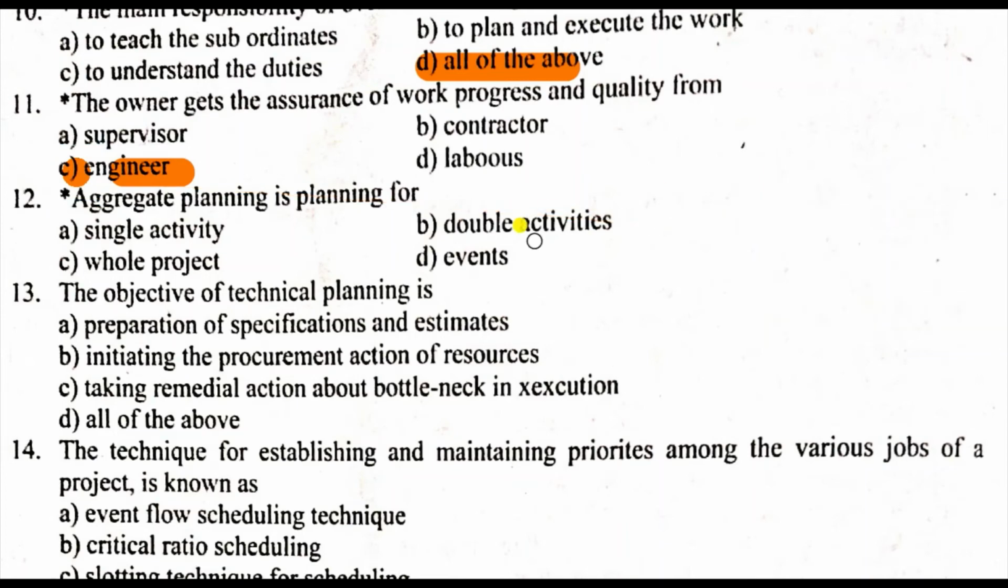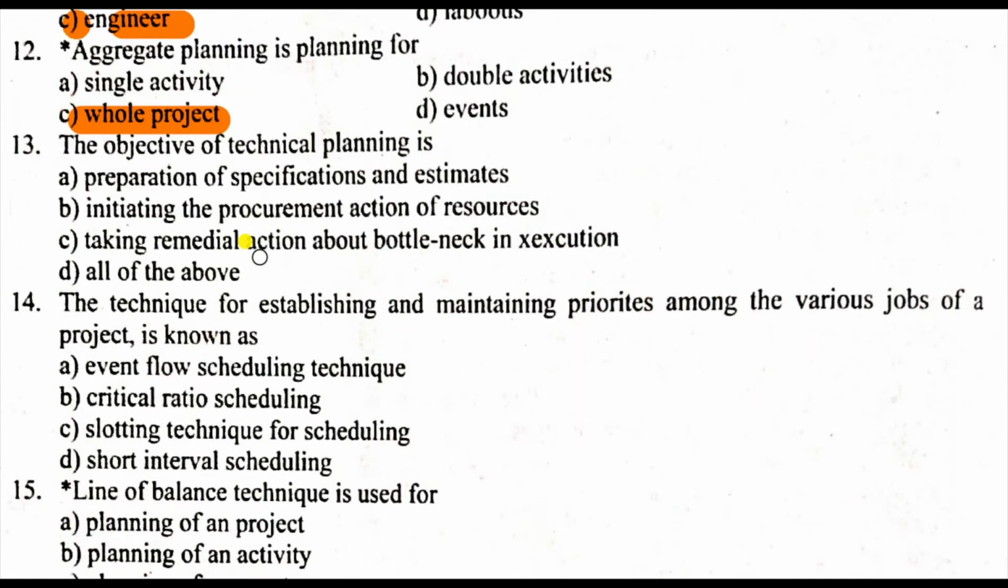Aggregate planning is the planning for the whole project, right. So planning for the whole project is nothing but aggregate planning. Now the objective of technical planning: technical planning in the construction industry means planning for the different types of technical work aspects, like estimations and specification preparation. So this is nothing but technical planning. When we technically plan anything in the construction industry, it is called technical planning.